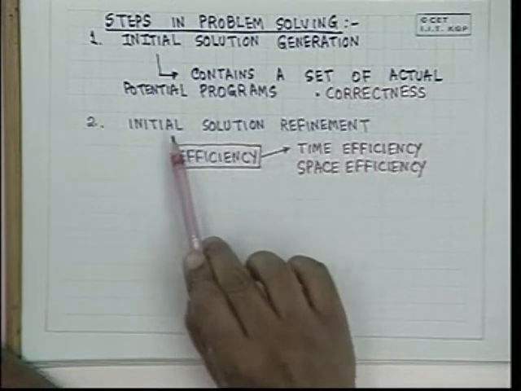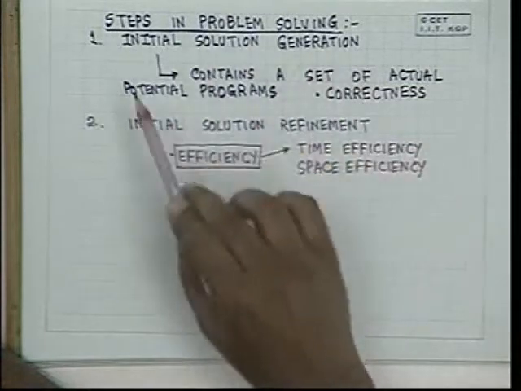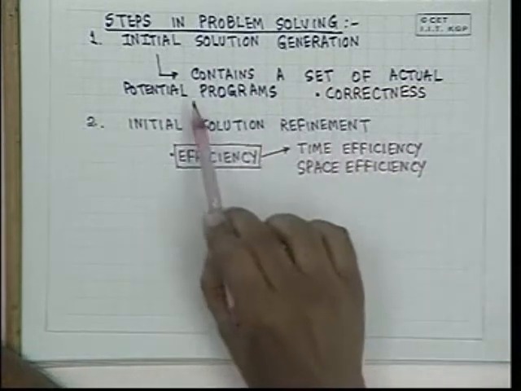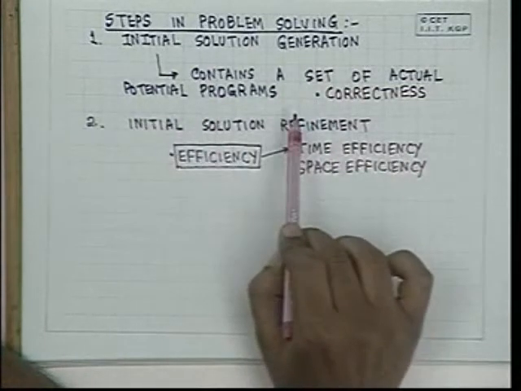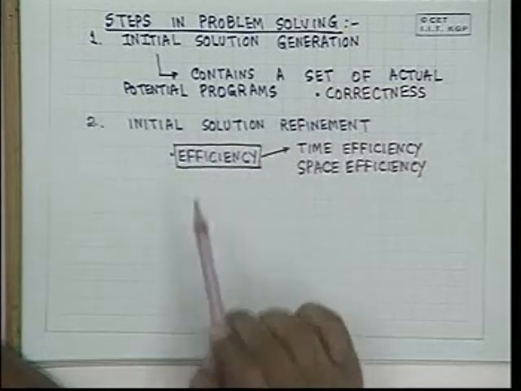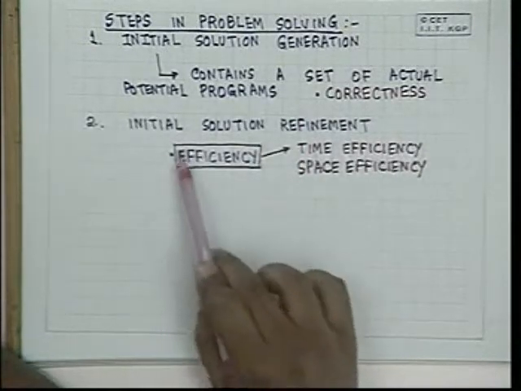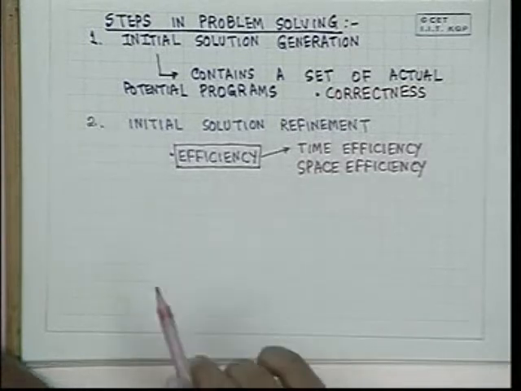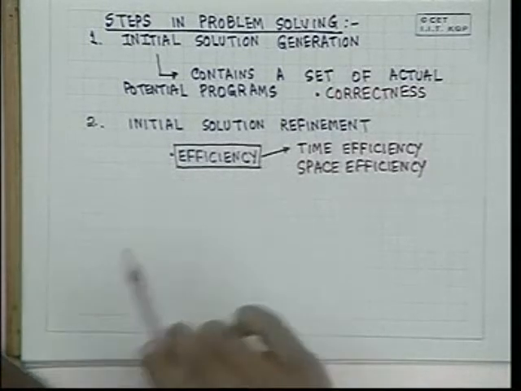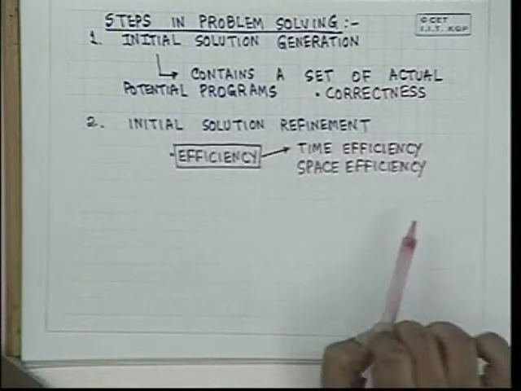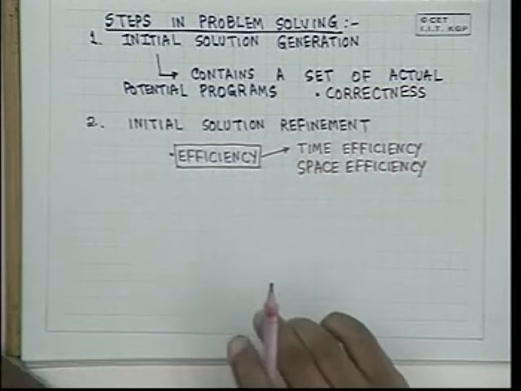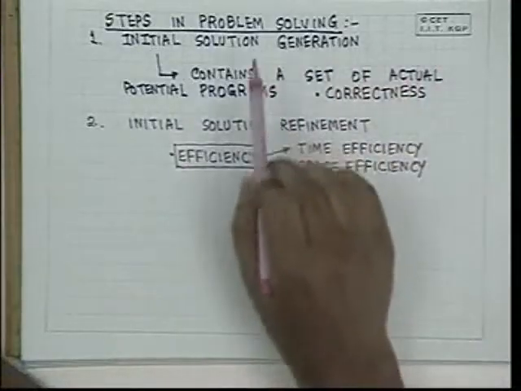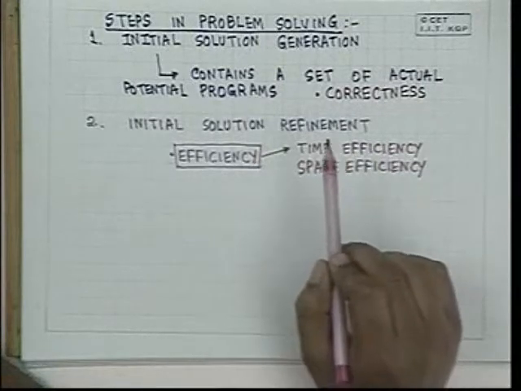So, given an initial solution, we have to choose from the set of potential programs the final solution. And the criteria for choosing it will be efficiency. This is where the standard steps, which we call programming methodology and data structures, come in. At this point, it does not come in directly.